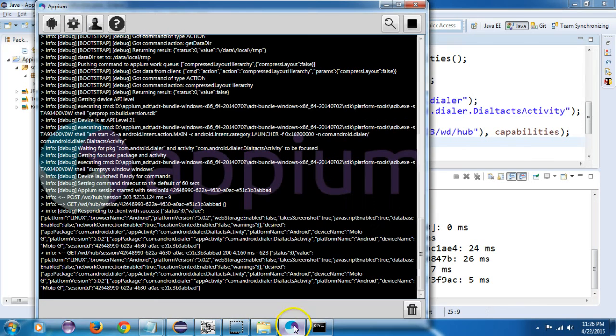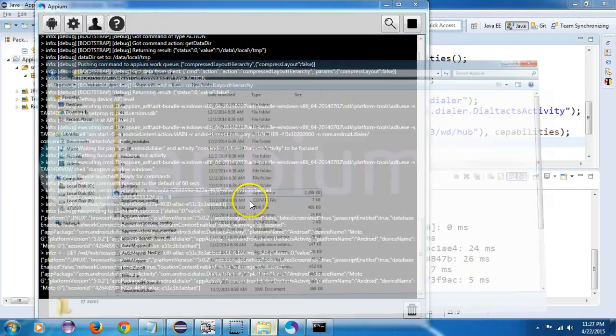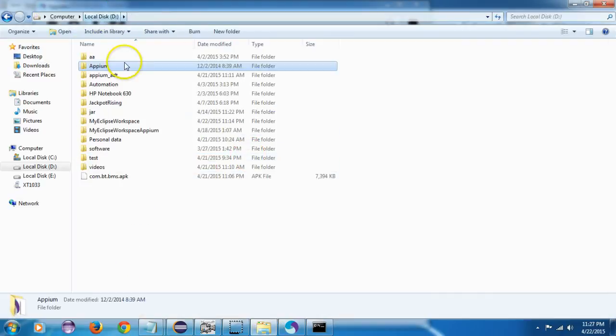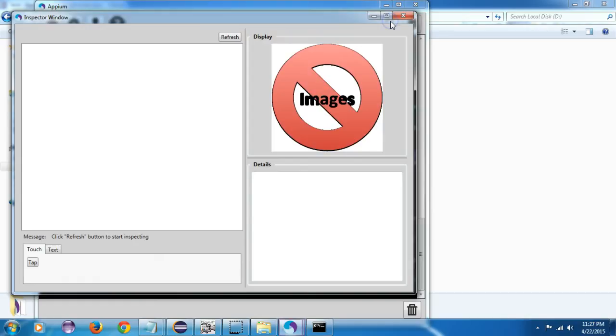Okay, now I will be using UI Automator. There are two methods to find the elements on the Android mobile. One is to launch the Appium inspector. Click on it and refresh it.